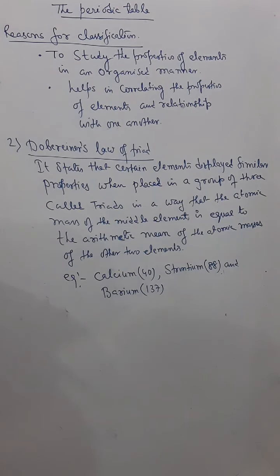It was becoming difficult to remember all those and to correlate the property of one element with another element. So the study of chemistry was becoming very difficult, because